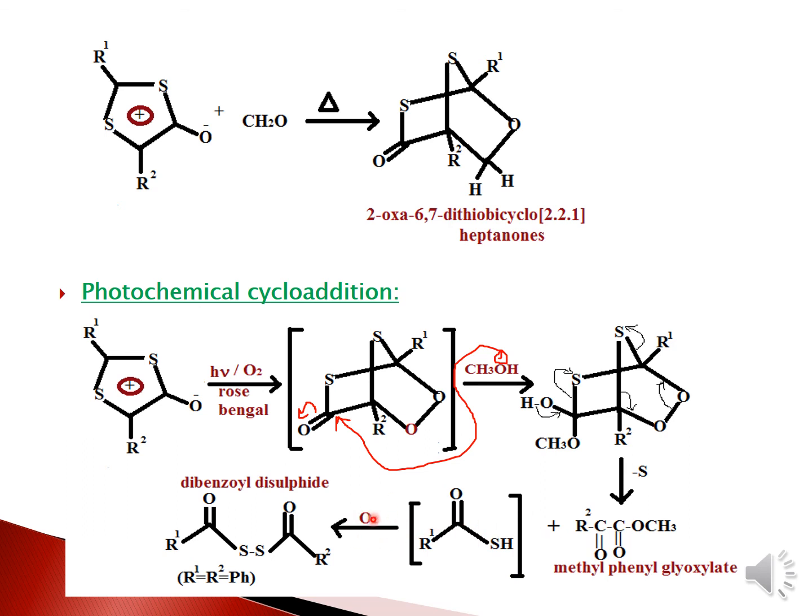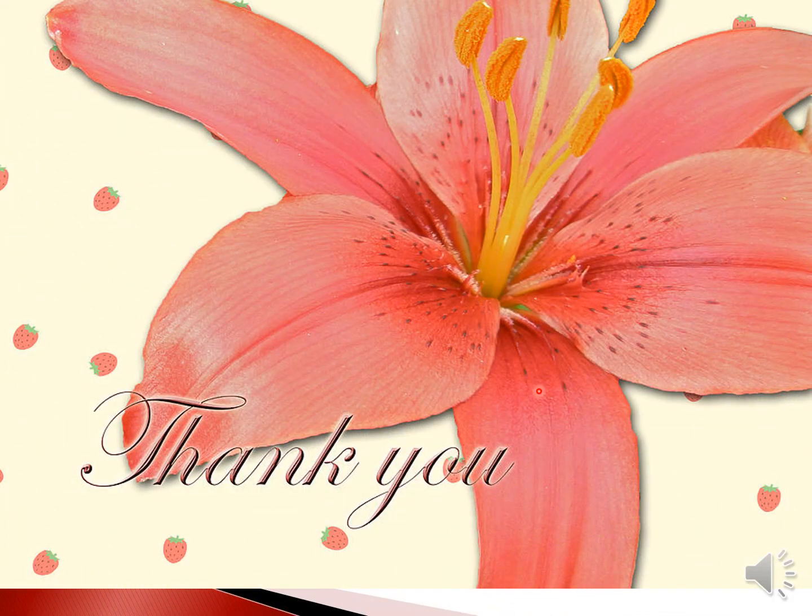Two products are formed. And then again upon treatment with oxygen in presence of air, dibenzoyl disulfide is obtained. If you have any doubts related to this mechanism, let me know. This R1 and R2 represent the phenyl groups. If you have any doubts about this type of mechanism, you can ask me in the comment box.